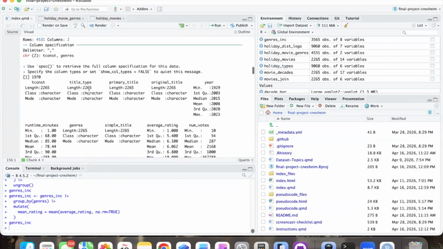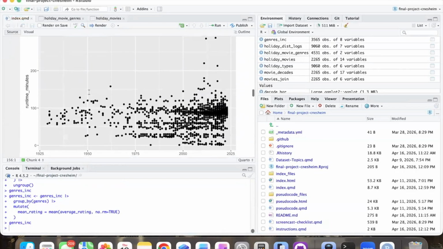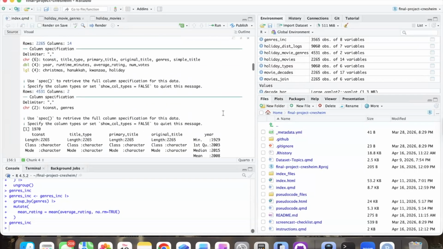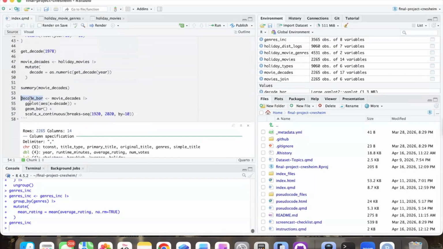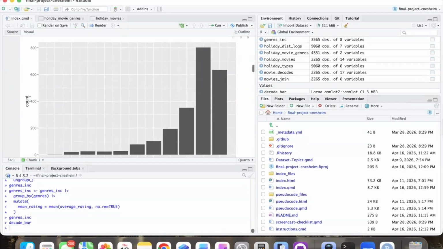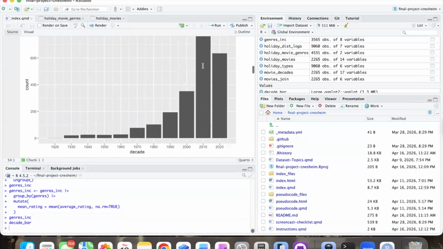But yeah, so overall, what we kind of saw is that runtime and year are not super correlated with each other. It doesn't seem to be. What does seem to be the case is that more movies get released as we get higher into the years, right? Which we saw with this decade bar. And like I said, this will probably overtake that 2010s bar.